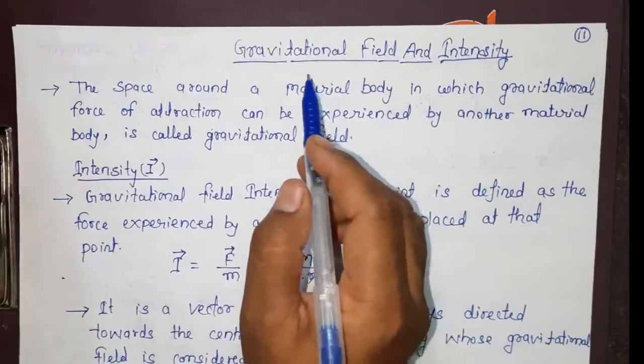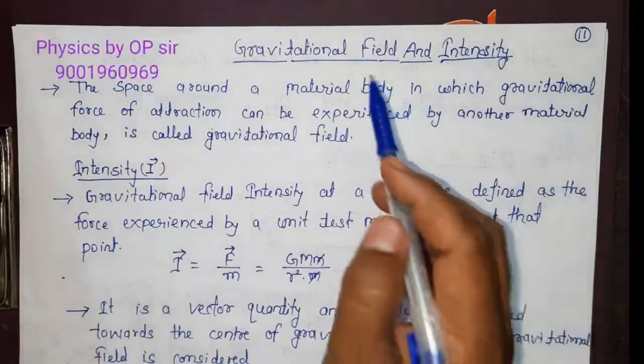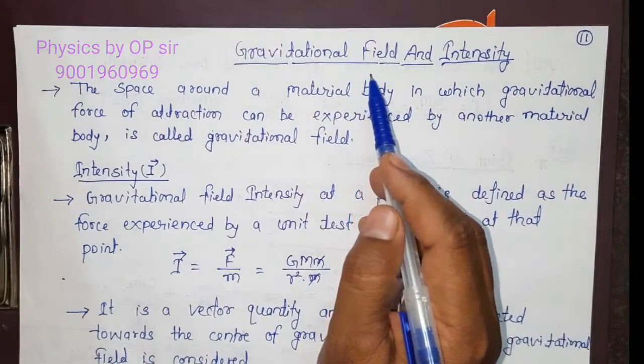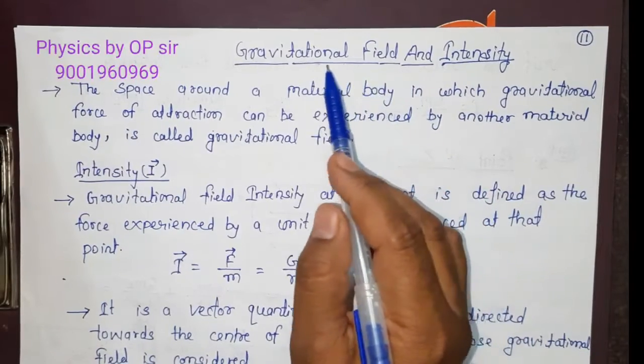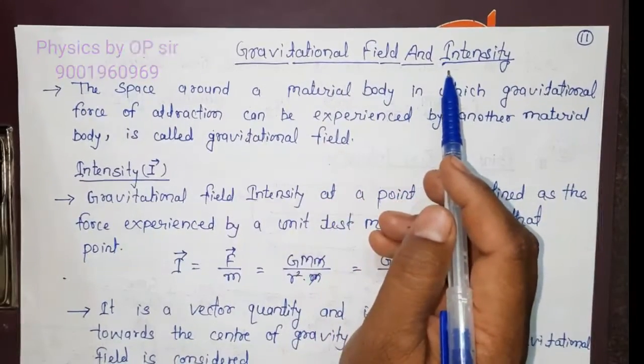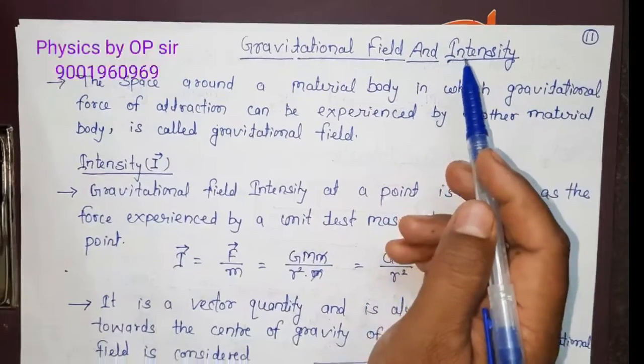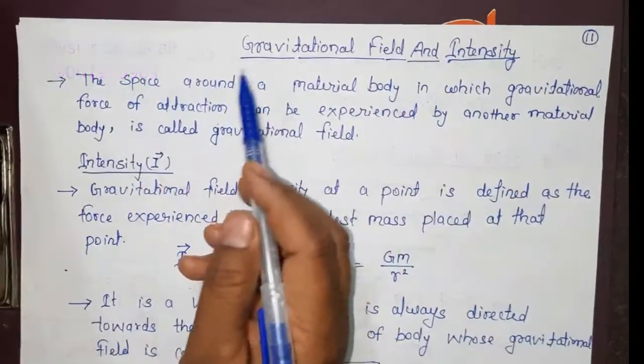So first of all we will discuss what is gravitational field. Gravitational field and intensity is the same as your electric field and intensity in the electric field chapter. So what is a gravitational field?